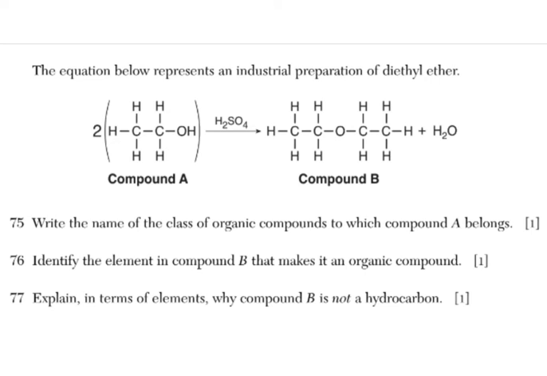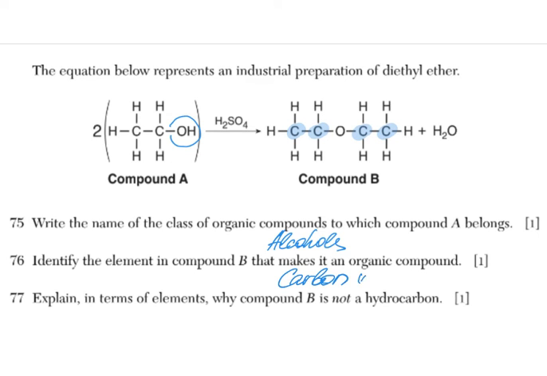Write the name of the class of organic compounds to which compound A belongs. So I start to look for a functional group, and I found one right here. Looks like it's an alcohol. Identify the element in compound B that makes it an organic compound. Of course, that would be carbon.